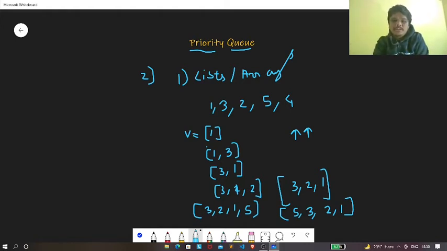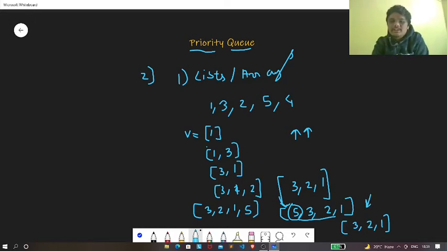We are going to pop the 0th index, so we are going to pop the element 5. Then our priority queue will look like 3, 2, and 1. Hence we can see that the highest value of this queue is getting popped out, and it is exactly forming a priority queue.